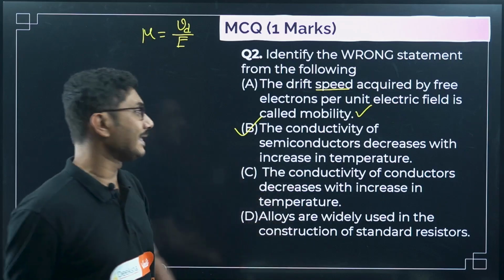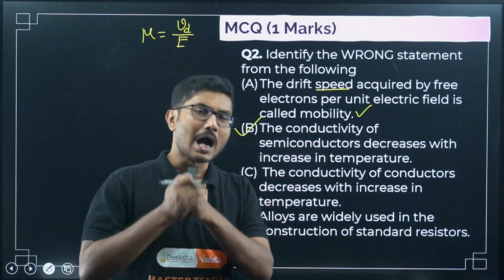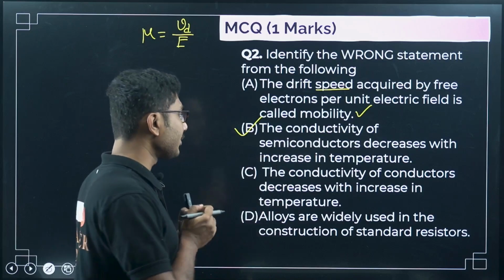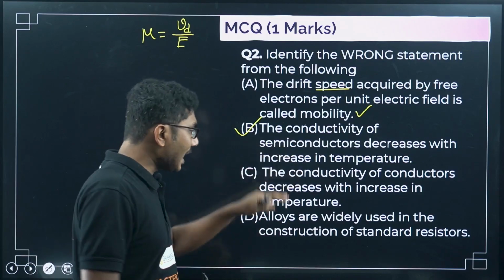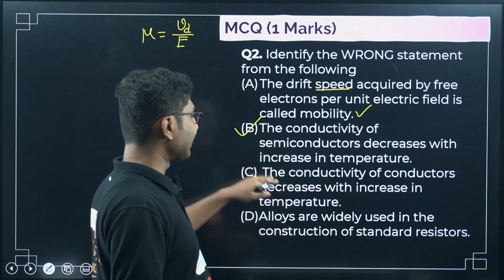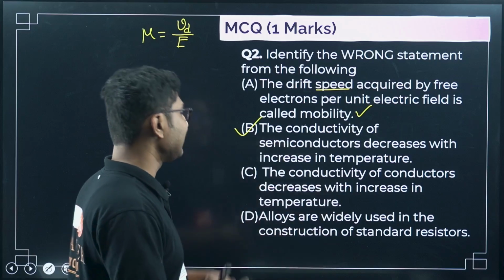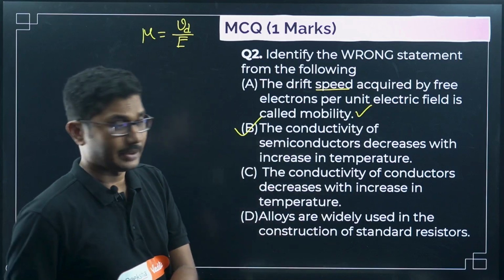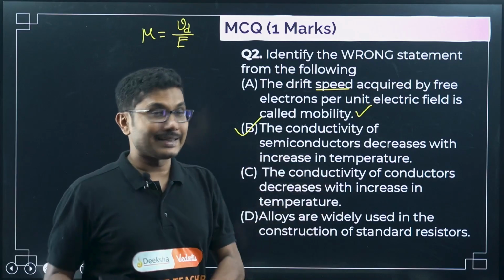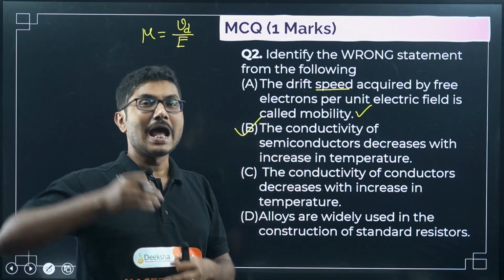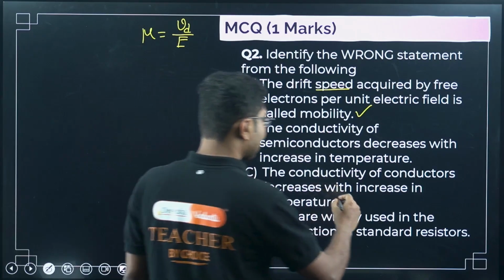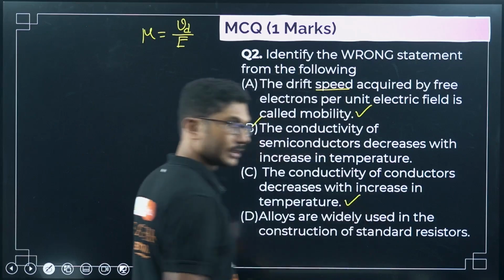But now you might say, sir, I have not studied semiconductors. How will I be able to answer this question? Don't worry. Check the other two options. What is the other option? Conductivity of conductors decreases with increase in temperature. For a normal conductor, as we have seen in our previous question, as you increase the temperature, conductivity decreases. So this is the correct statement.